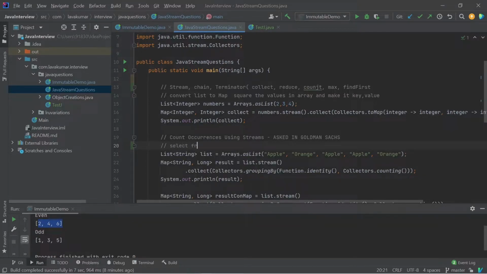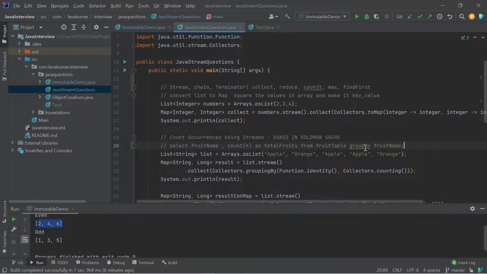Select fruit name comma total fruits from fruit table group by fruit name.